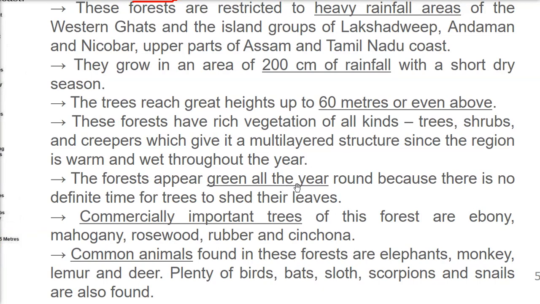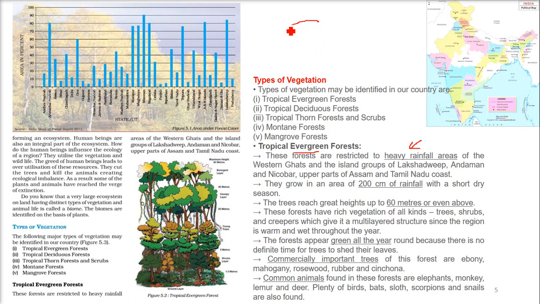The forests appear green all the year because, see, I will show you this. What happens if this is a forest? Some trees, because all these are trees. So if these trees shed their leaf, it doesn't matter because all others will look green. May these shed their leaf, all others look green. So they shed their leaves, but still it will be seen always green all the year.